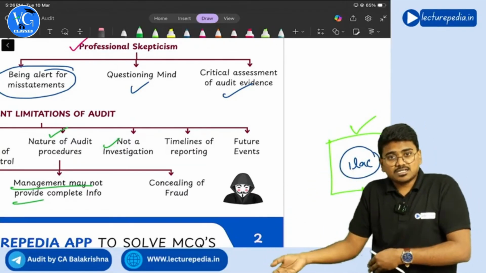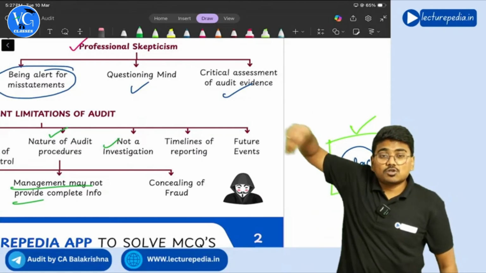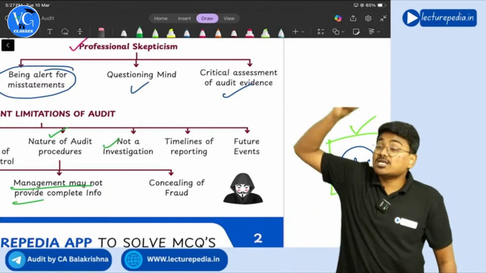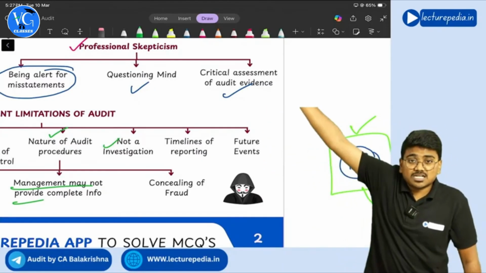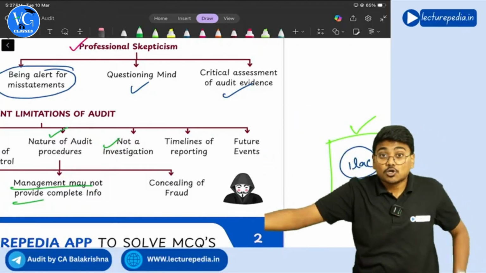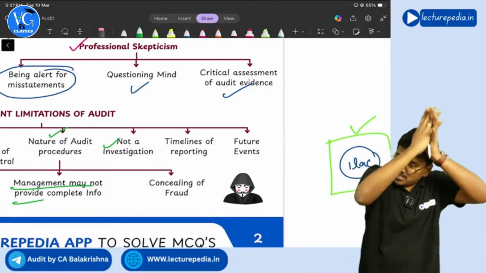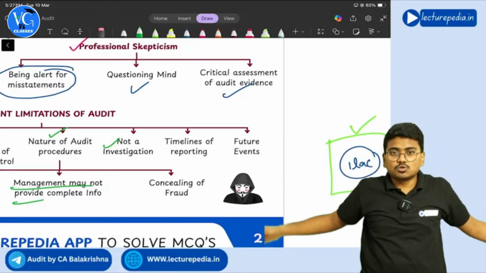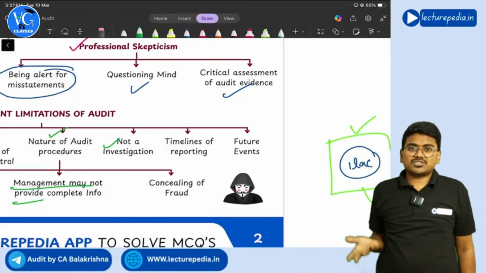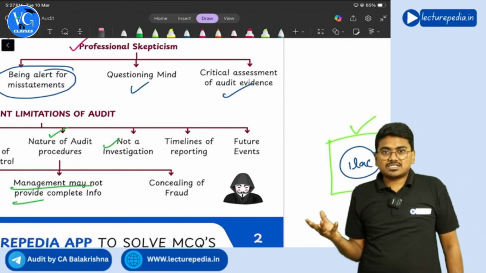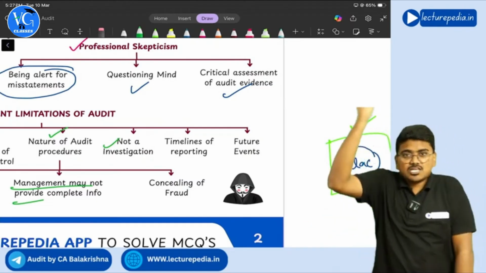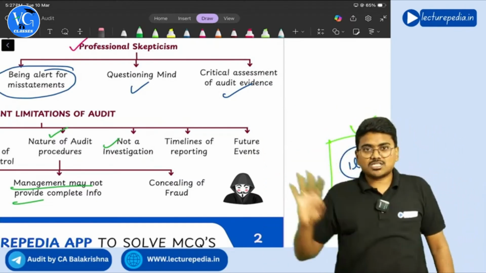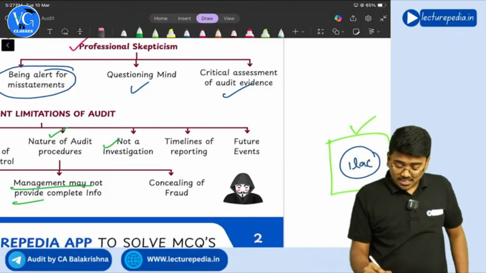And unlisted entities, by 31st October, have to furnish their audited financial statements to MCA. That means by 31st October, the auditor needs to complete the audit. So the auditor does not have a huge amount of time. There is a time limitation. In that time, the auditor cannot identify all the frauds and misstatements. So this is also one of the inherent limitations.